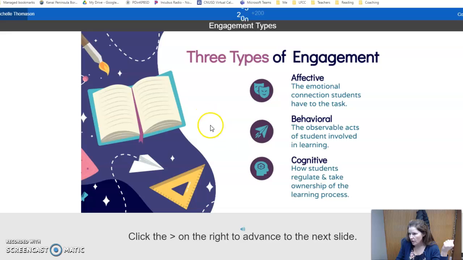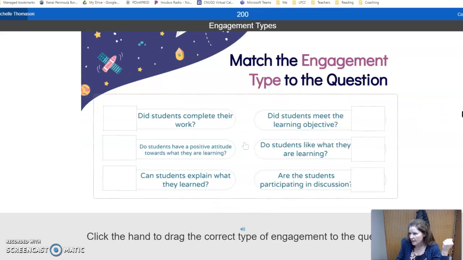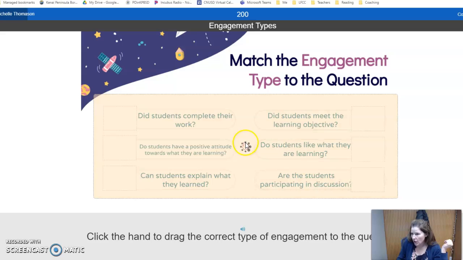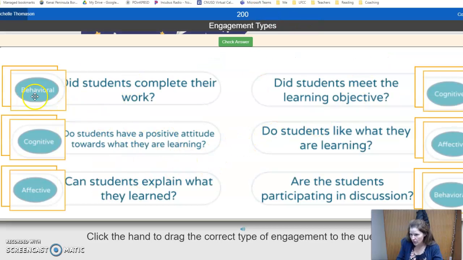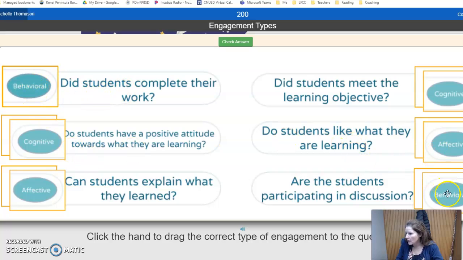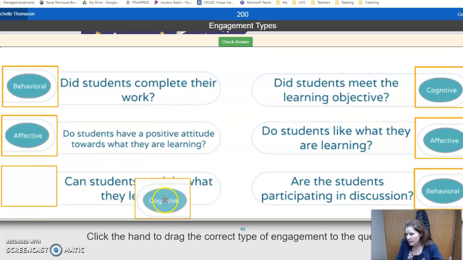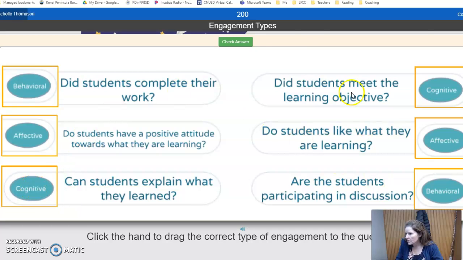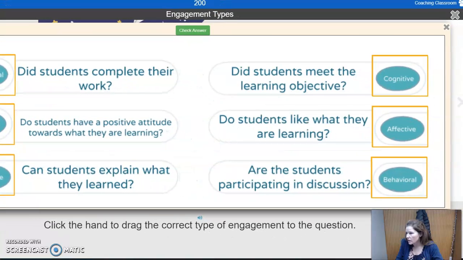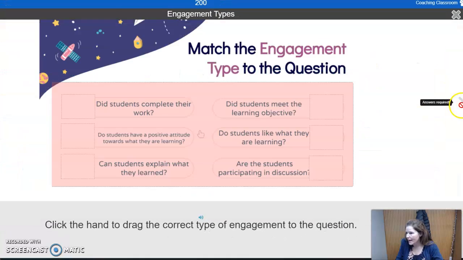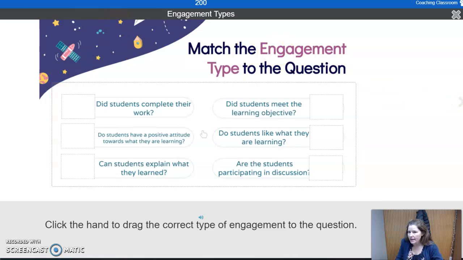And then I look at this, yes, everything's fine. And then I want to do this activity, so I click here. Then I'm going to match all these guys up, right? I did students. This is behavioral. This one is behavioral, affective, cognitive. This guy is affective, and this guy is cognitive. So when I try to move this over, when I try to advance, it won't let me. It keeps on saying that it's wrong.